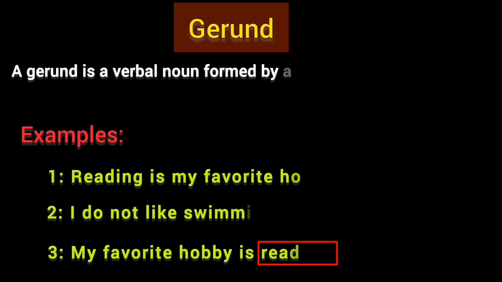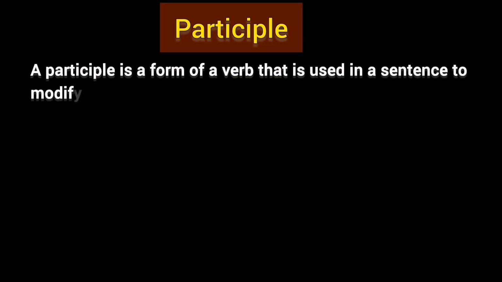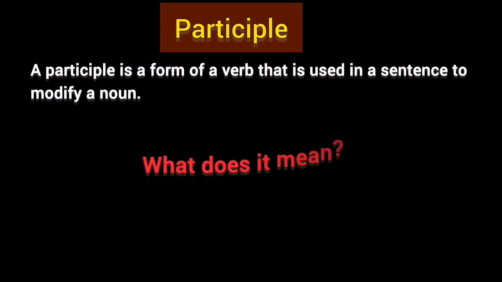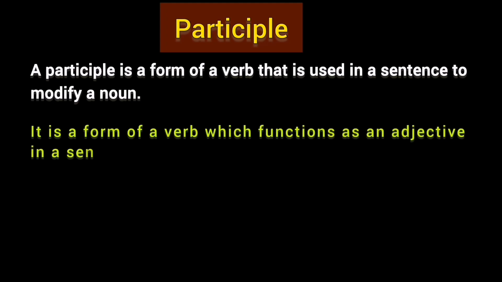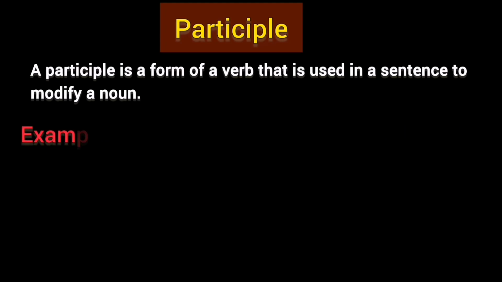As you have understood the gerund, let's learn the participle. A participle is a form of a verb that is used in a sentence to modify a noun. What does it mean? Simply, it means that a participle is a form of a verb which functions as an adjective in a sentence. This is the main point you should keep in mind. Though it is like a gerund, a gerund functions as a noun, and a participle functions as an adjective. If you are not getting the point, just look at these examples.